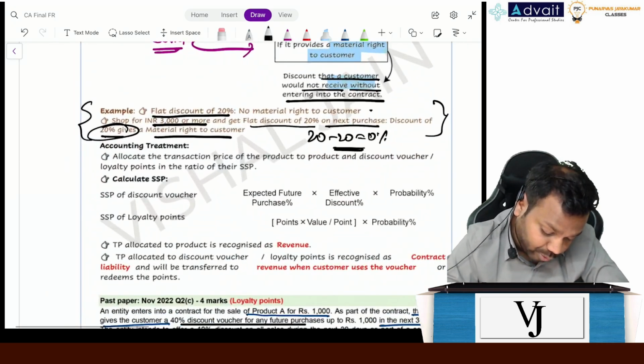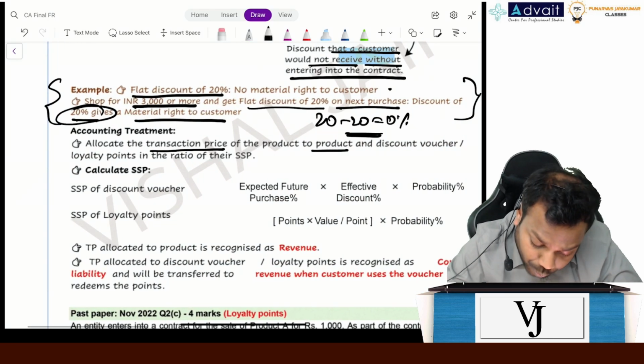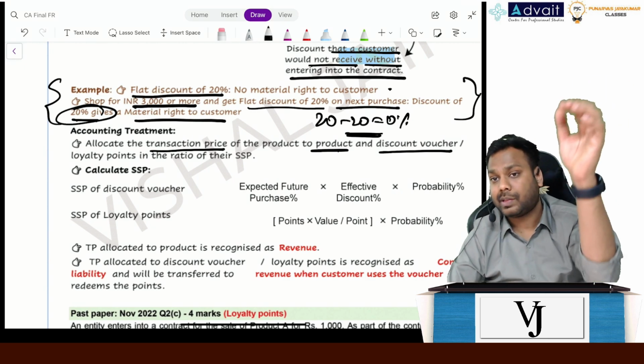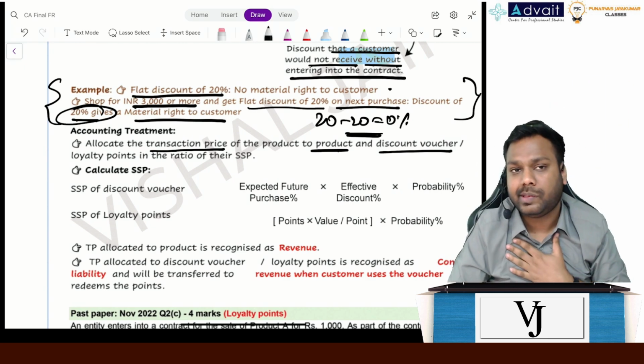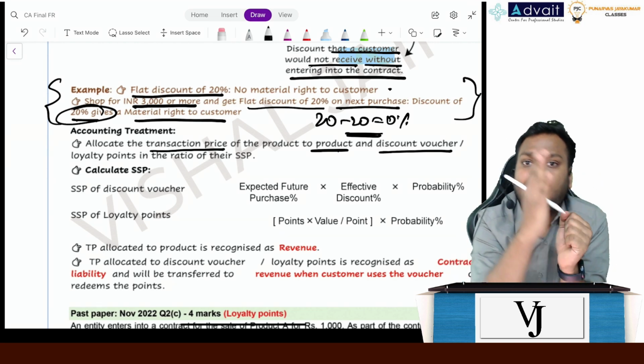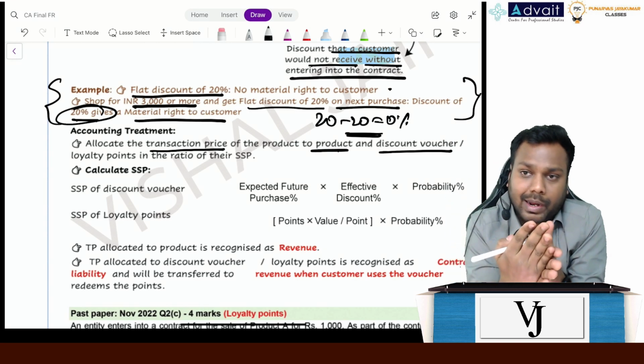Now let's read this point. Allocate the transaction price of the product to the product and the discount voucher or loyalty points. Whatever is the discount, whatever is the price. Let's suppose I purchased this shirt for 2000. You have to allocate this 2000 to the shirt and to the loyalty points. Whatever is the amount allocated to the shirt, recognize it as revenue now.